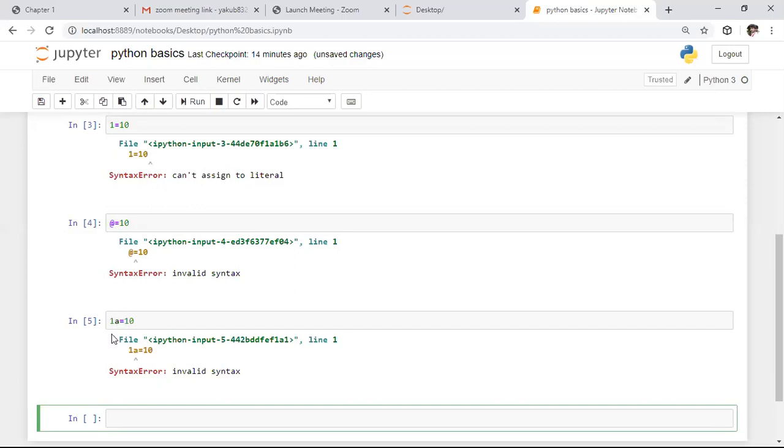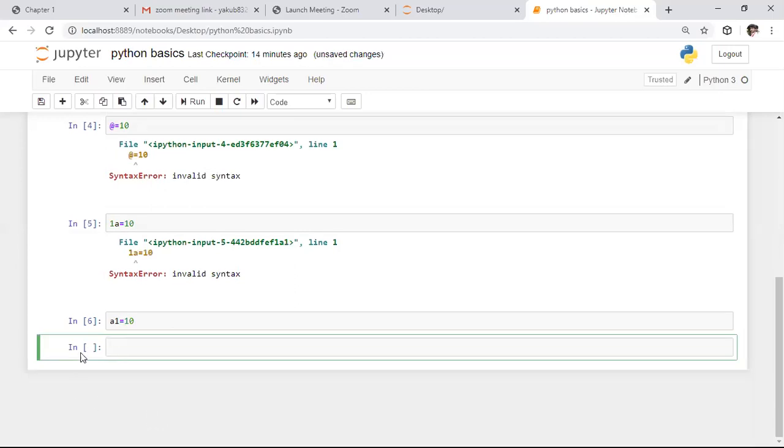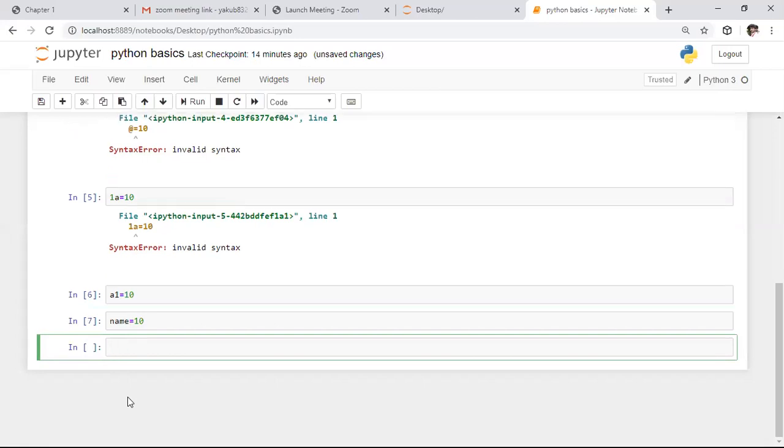Whereas the reverse is possible. If you want to represent a variable, we can use this. That means a digit followed by a character is not acceptable, whereas a character followed by a digit is acceptable. You can represent a variable like this also. We can use names also, so you can use any name or word as a variable.